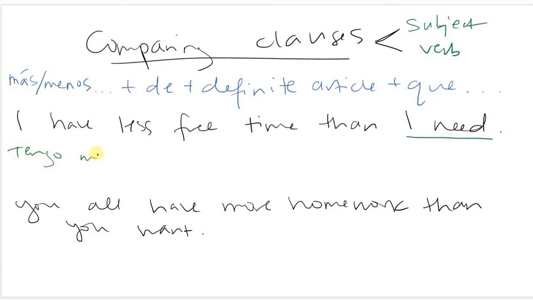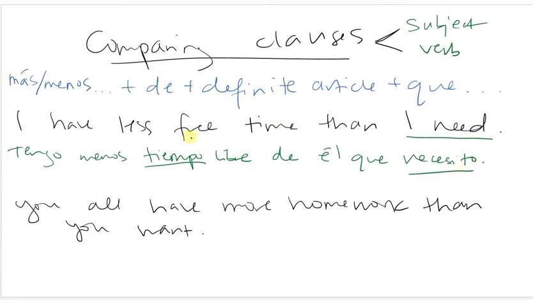Tengo menos tiempo libre. So menos tiempo libre, then I'm going to have de, then I'm going to have a definite article. So remember, our definite articles are el, la, los, or las. And how do I decide? Here I have this noun, tiempo. This is masculine and singular, so I'm going to use that article, el, que, and then I need. So conjugated verb means I have to use this little formula. So tengo menos tiempo libre de el que necesito.